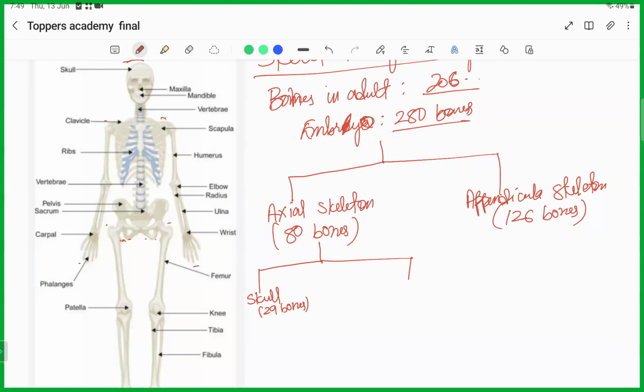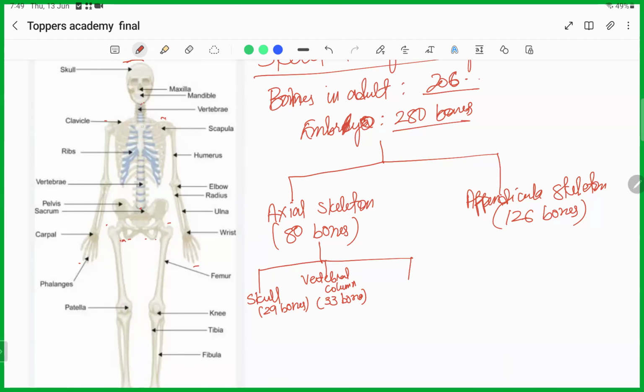And then comes the vertebral column. From here to here, these bones are the vertebrae. So the vertebral column is made up of 33 bones. And then comes the sternum, the breastbone.